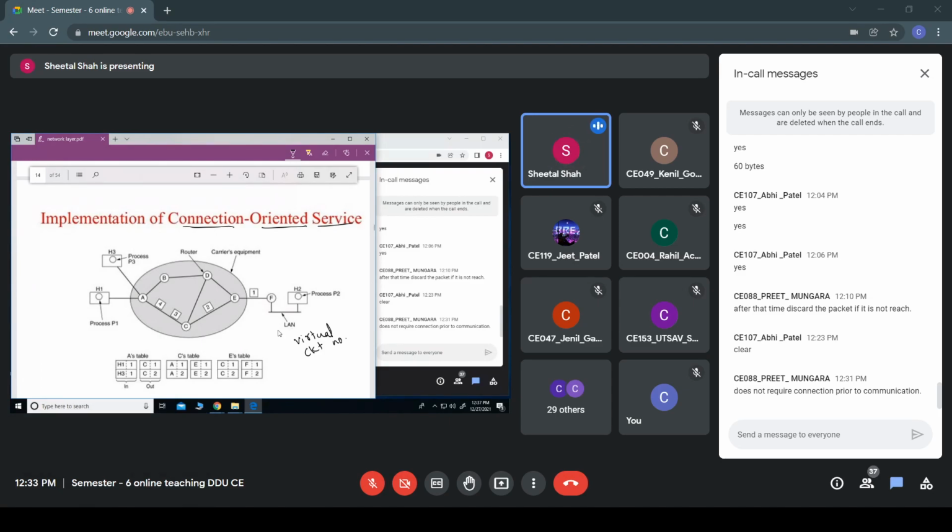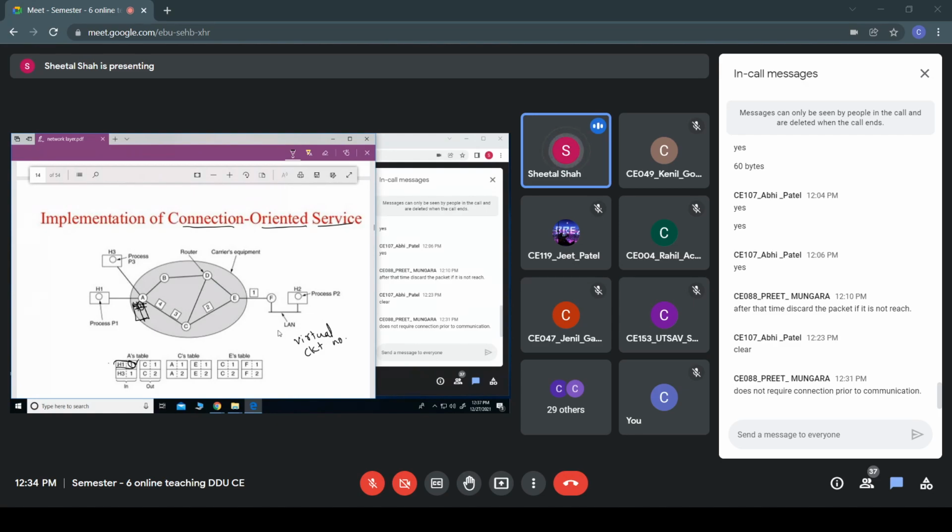So host H1 will provide this virtual circuit number 1, and in the table it has this virtual circuit number. So through H1, virtual circuit number 1 is established, and these are the packets which occur through H1 with the virtual circuit number 1.